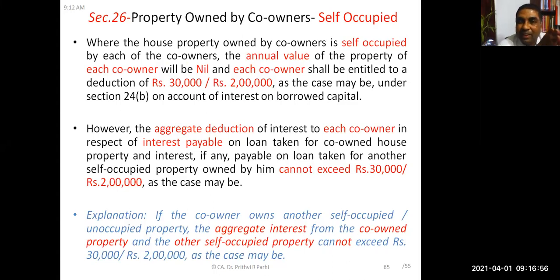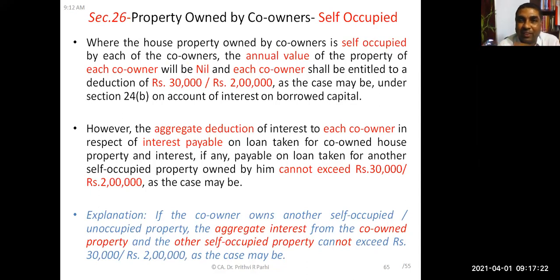That means if the co-owner owns another self-occupied house property, then the aggregate interest from the co-owned property and the other self-occupied house property cannot exceed 30,000 rupees or 2 lakh rupees. That means each co-owner can claim a maximum of 30,000 rupees, or a maximum of 2 lakh rupees where applicable.